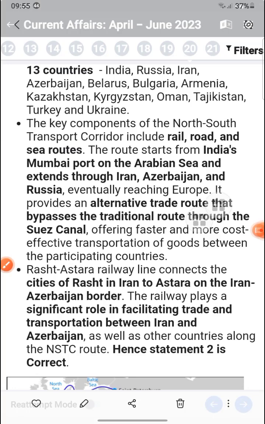Okay, so this is an alternative trade route that bypasses the traditional route through the Suez Canal. In India, Mumbai port, the Arabian Sea, and Azerbaijan, Iran, and Russia. These are all connected with railroad and sea routes.